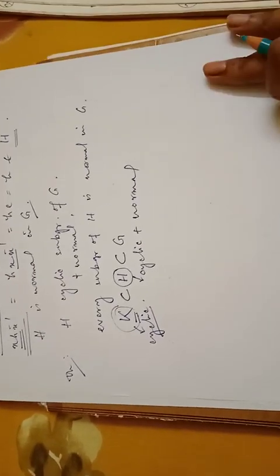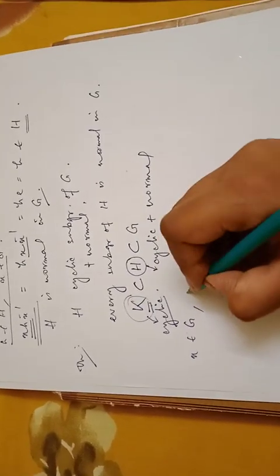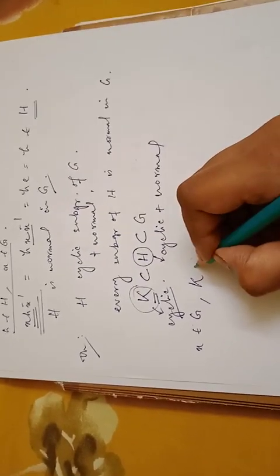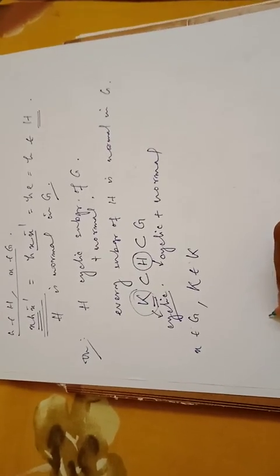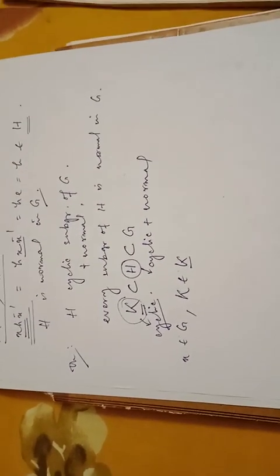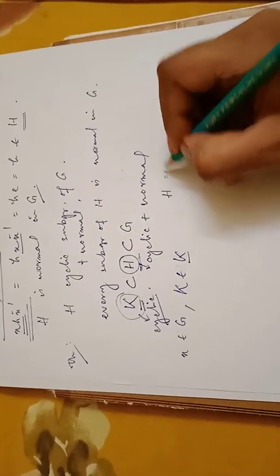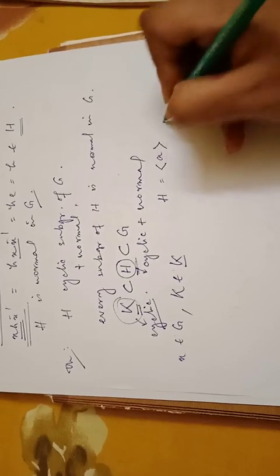So for proving that, we are considering some x belonging to capital G and some k belonging to capital K. We need to prove that xkx inverse must belong to K by the test of normality. Now when H is a cyclic group, H must have some generator. Let's say H is generated by a, and K is also a cyclic group.